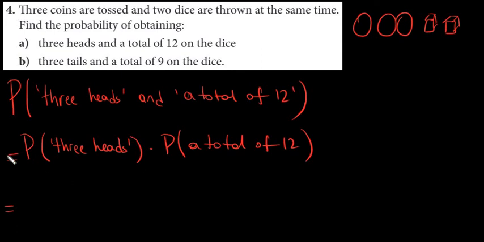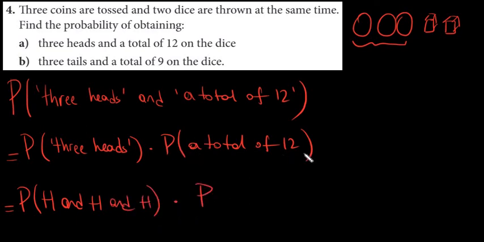Now, let's look at this first. How many events do we have here? Just let's look at this part. So we are just throwing them at the same time, or actually you can just throw them one after the other. It doesn't matter. In the first one, I want to get a head. In the second one, I want to get also a head. And in the third one, I want to get also a head. So these 3 are independent events.